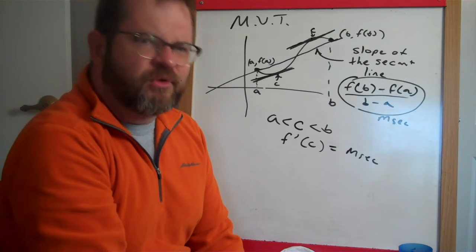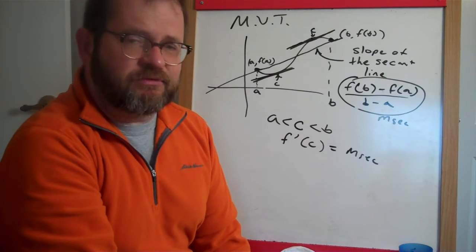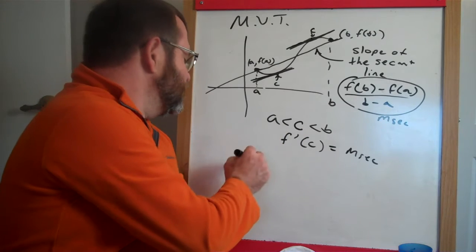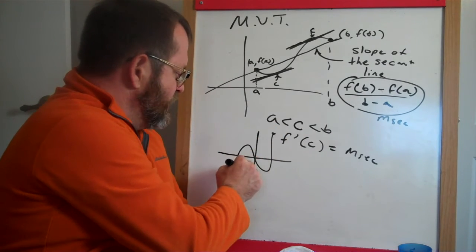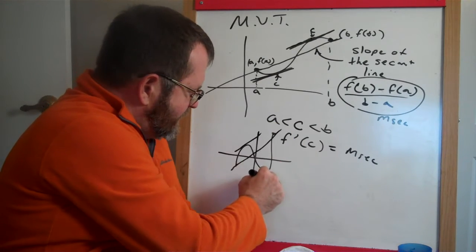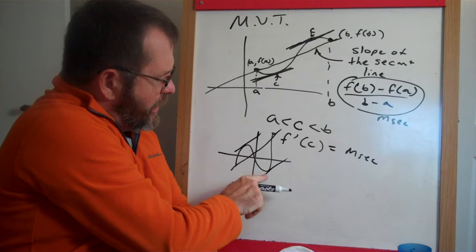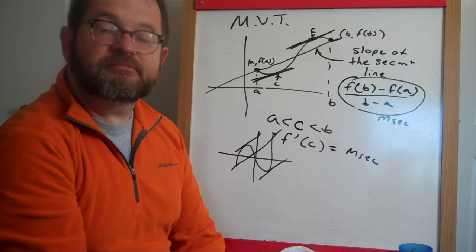That might not seem very important, and that might seem much less intuitive than Rolle's theorem was, but you can start sketching yourself some examples of this. Make yourself another weird function here. Here's our secant line, and there's got to be at least one place, in this case there were two, where the tangent line to the function is parallel to that secant line.